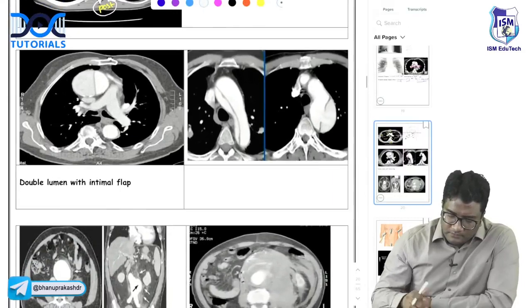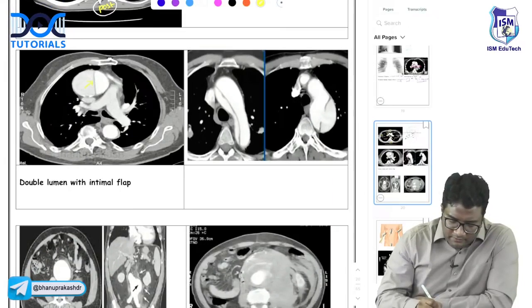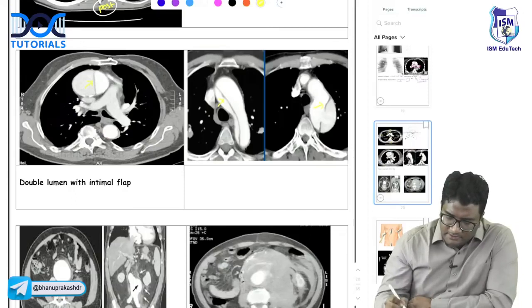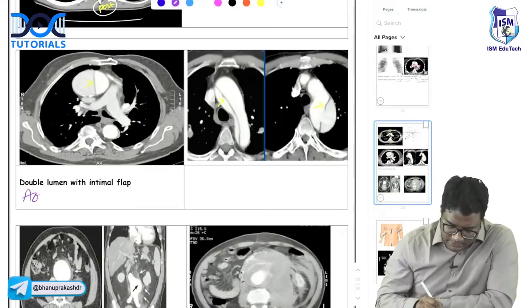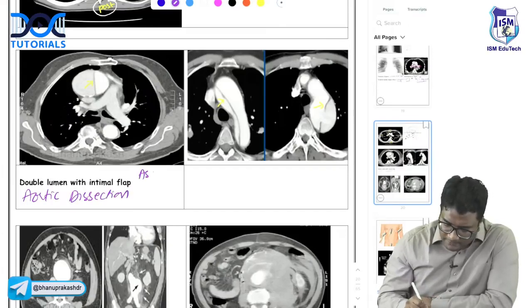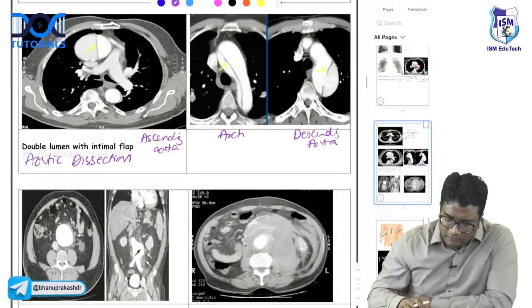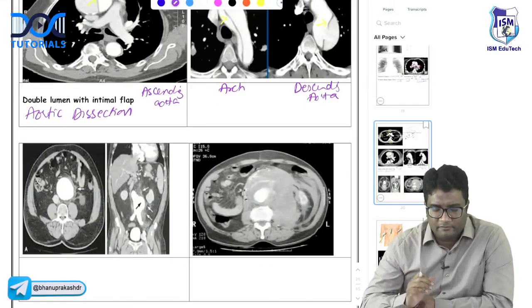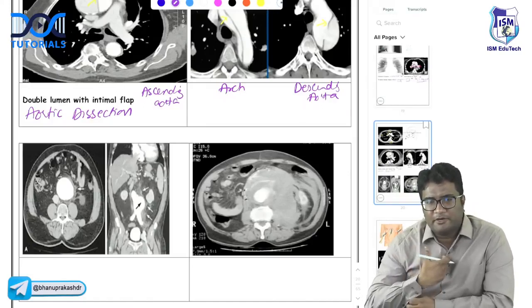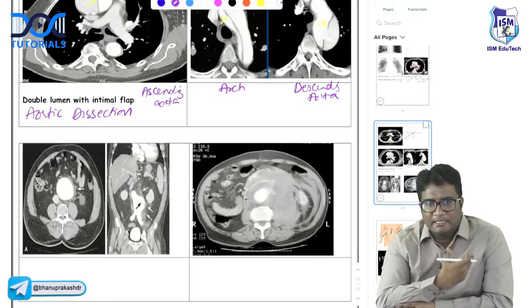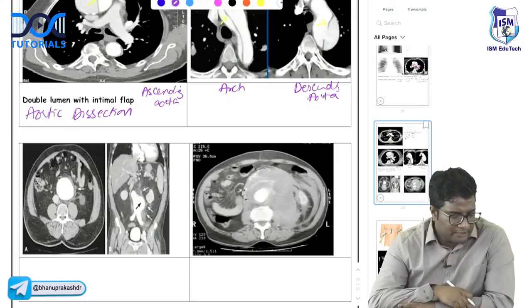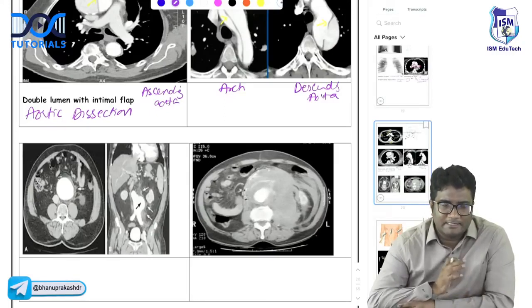Now, look here. I hope you can see a double lumen with intimal flap, right? So double lumen with intimal flaps. This is aortic dissection. This is involving the ascending aorta. This is involving the arch, and this is involving the descending aorta. And what is the most common site involved? Of all of them, which is the most common site of aortic dissection? Acute onset of chest pain radiating to the back, patient of Marfan syndrome or uncontrolled hypertension. What is the most common site of involvement? Ascending aorta, arch of aorta, or descending aorta?